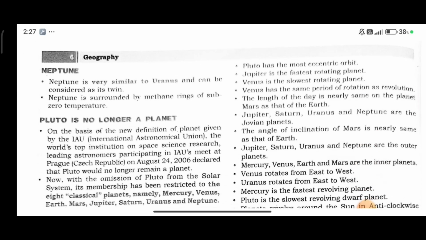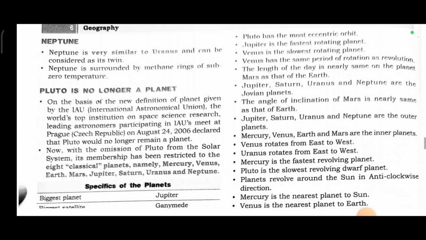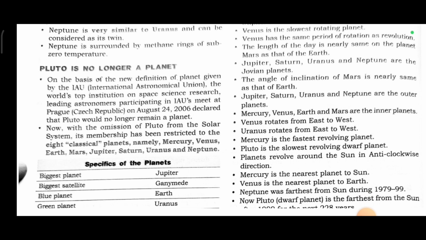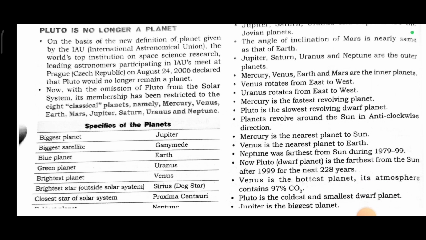Pluto has the most eccentric orbit. Jupiter is the fastest rotating planet. Venus is the slowest rotating planet. Venus has the same period of rotation as revolution. The length of the day on the planet Mars is nearly the same as that of the Earth. Jupiter, Saturn, Uranus, and Neptune are the Jovian planets. The angle of inclination of Mars is nearly the same as that of Earth.